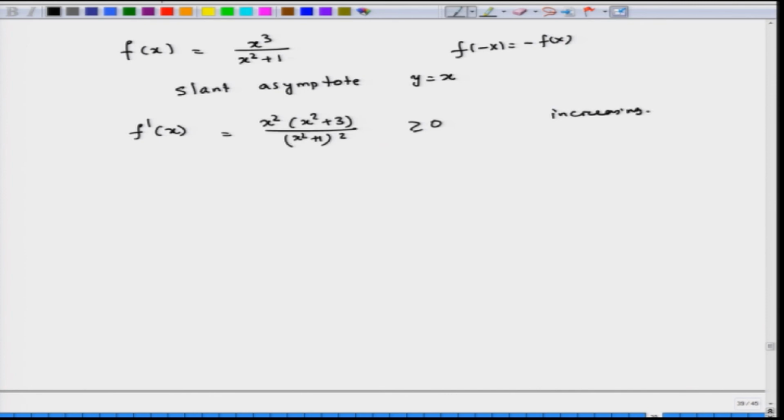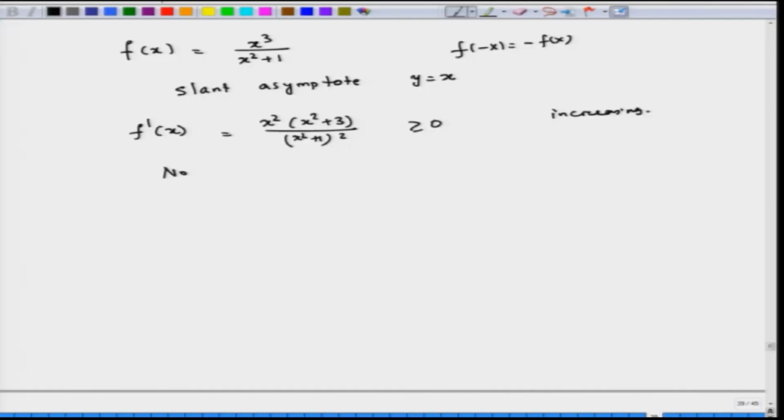There is no change of sign happening to f prime. Even at the point where f prime equals 0, that means x equal to 0, it is not changing sign. Therefore, no local maximum or minimum.